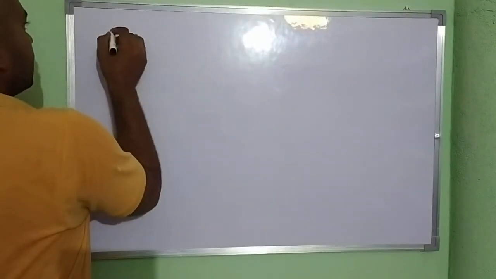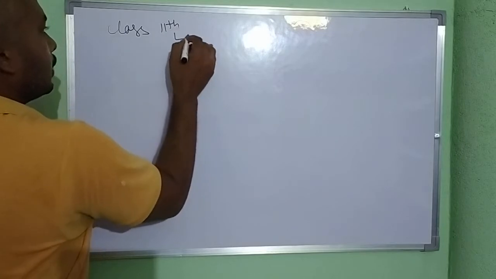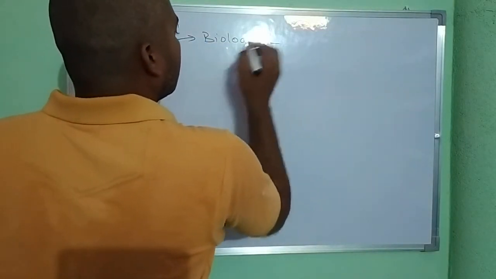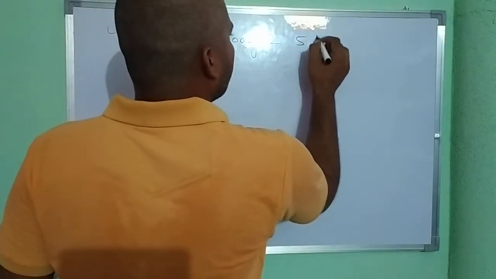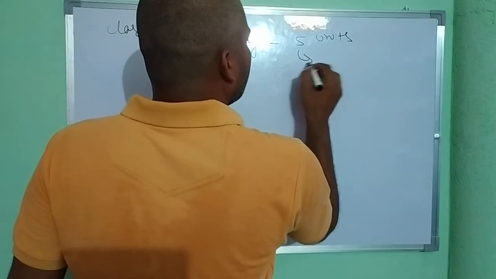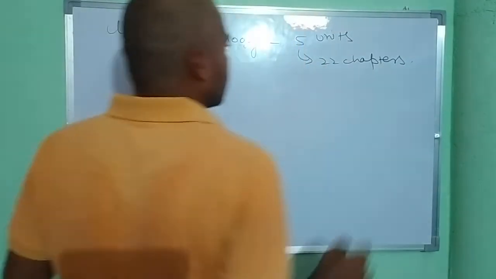So in class 11 biology, there are a total of 5 units, and these 5 units contain 22 chapters.